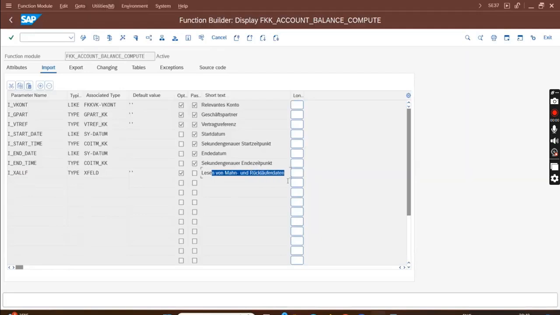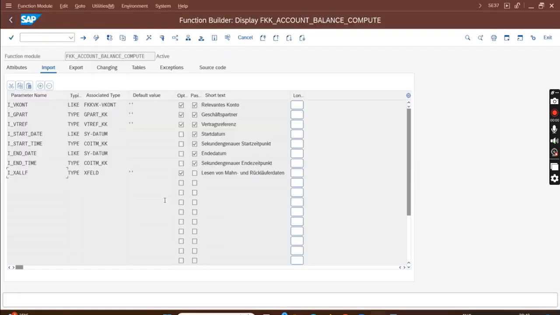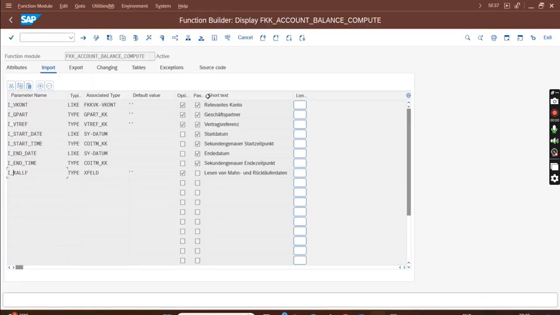Oh my god, I was expecting something, but it is in German. Let's see, inside, do I get any note field? Now we have to go through the code only. In the code itself, it will tell you it's an optional entry, and this one is pass value. So what if I translate this?